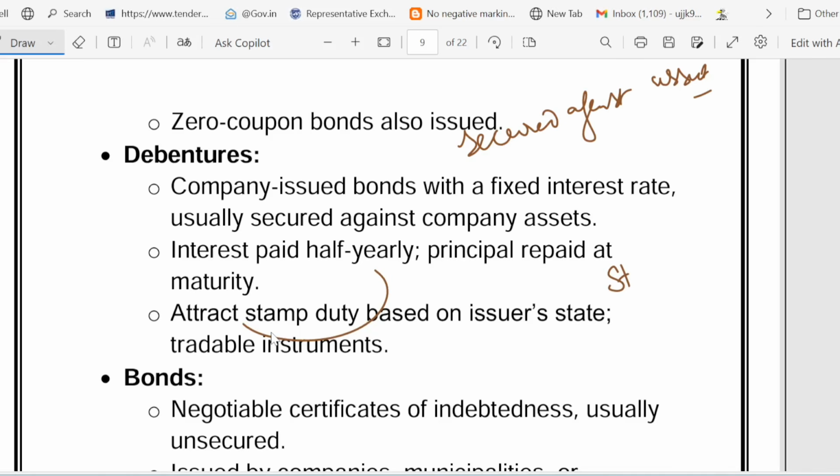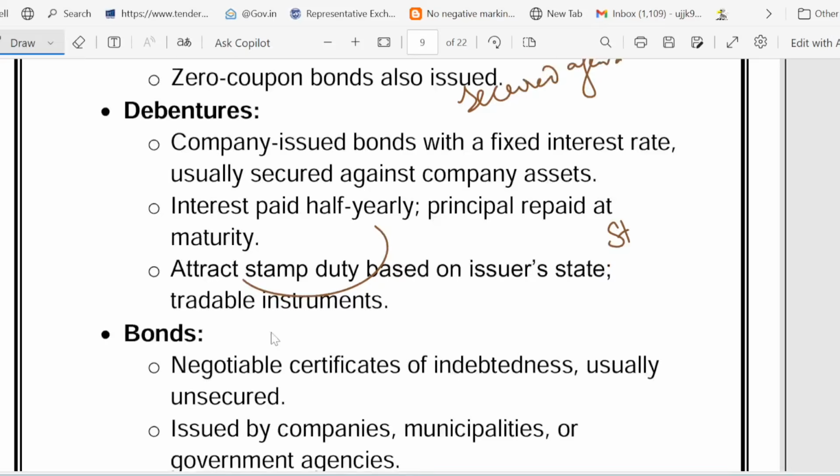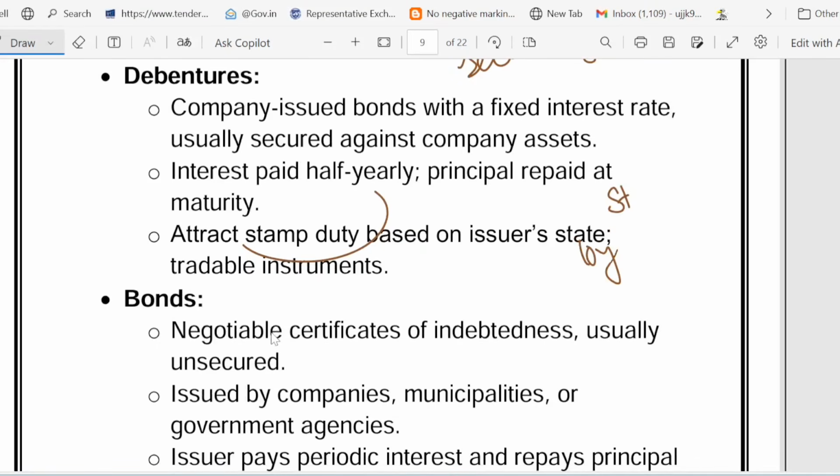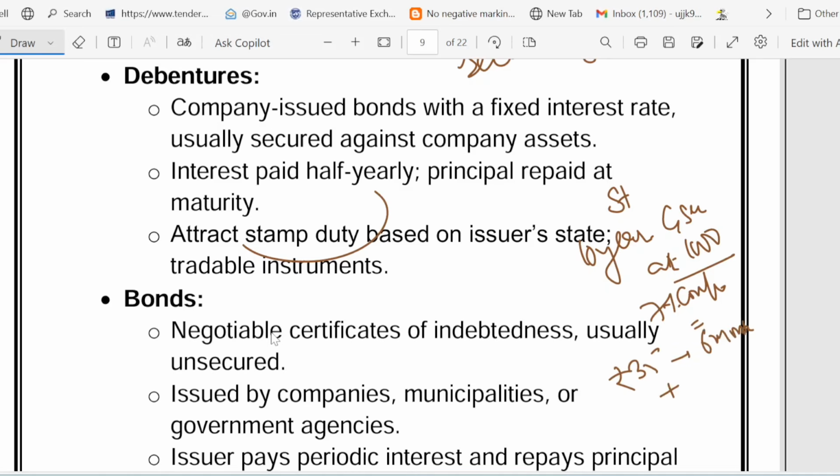Regular bonds are an unsecured loan to a company. These are called regular bonds. For example, suppose you are buying a 10-year government security at rupees 1000 with a 7% coupon. It simply means that you will get rupees 35 every 6 months, and then you will get rupees 1000 back after 10 years.